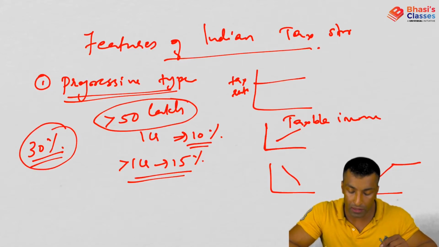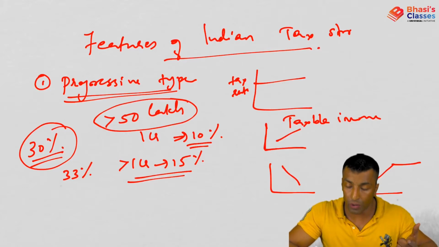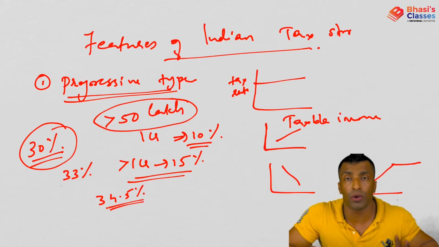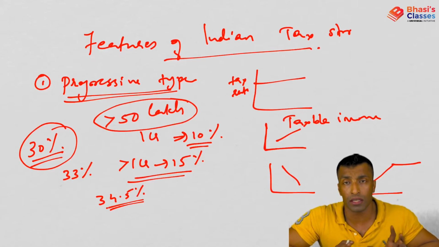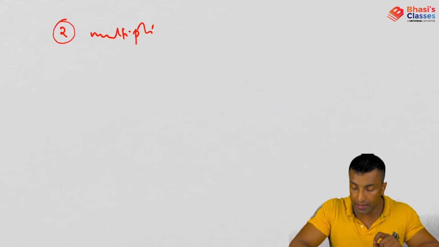That means 10% of this 30, so 33% you are supposed to pay. And if it is above 1 crore, 15% of 30, that means around 34.5% is what you're supposed to pay. That's the reason why I told you in India it is significantly progressive, because we are imposing surcharge on super rich people. Second point, multiplicity of tax.